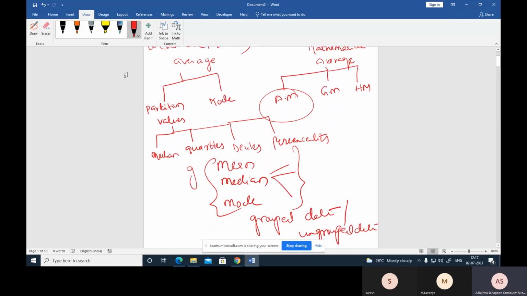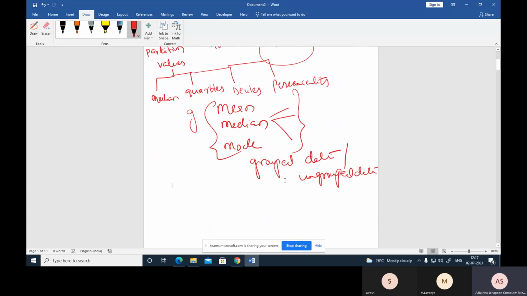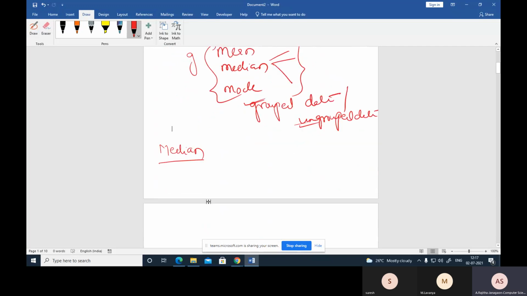Whenever the data is ungrouped, just independent values are given, whereas in grouped data, the data is fit into some intervals. That is grouped and ungrouped data. For finding the mean value for grouped and ungrouped data, we discussed it in the last class. Now we are going to discuss the median. We discussed the median in the last class, but here we discuss it again.